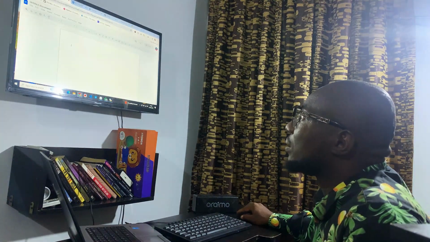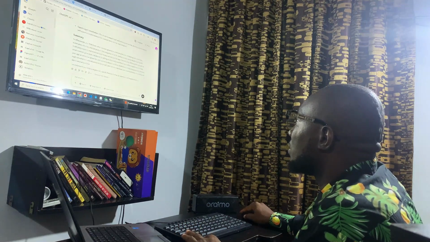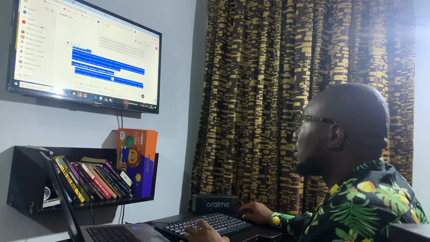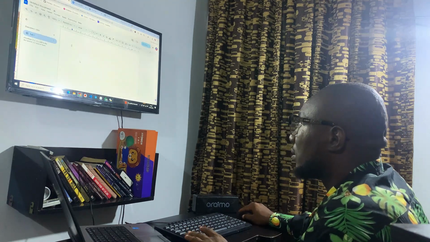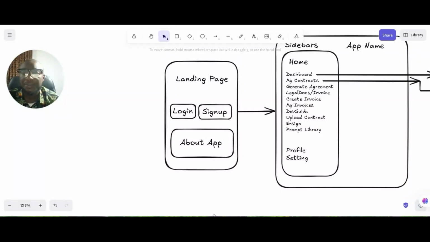Then you copy all the features, go here, and paste it. This has helped us develop all the requirements, all the plans, and the development documentation.